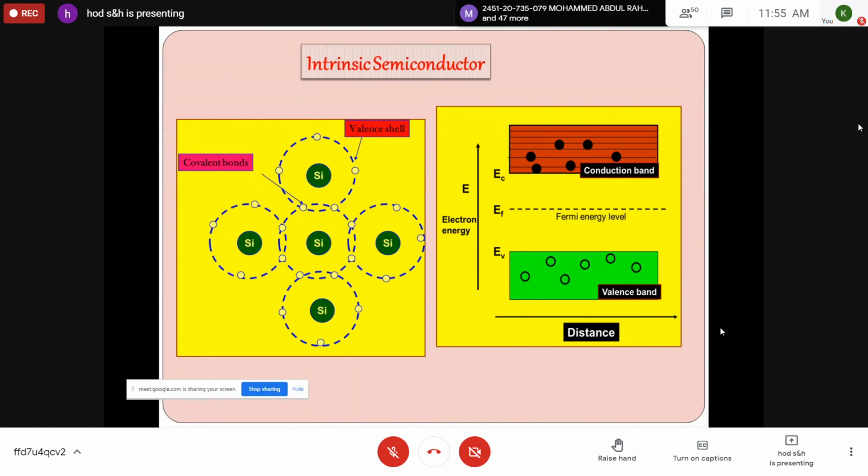That fifth one, in the valence shell, may contribute for the conduction. Due to thermal effect, this can be liberated from the atom and move. Like that, there are a number of silicon atom electrons belonging to different silicon atoms. They go to the higher energy level so that they contribute some kind of current, but it is very minor. So that is the contribution for the current in an intrinsic semiconductor, and whenever an electron moves from the valence band to the conduction band, the vacant position in the valence band can be treated as a hole. The concept of hole I will explain. So in this way, the intrinsic semiconductors, germanium, silicon, contribute for the conductivity.